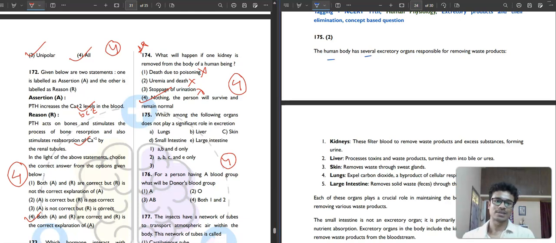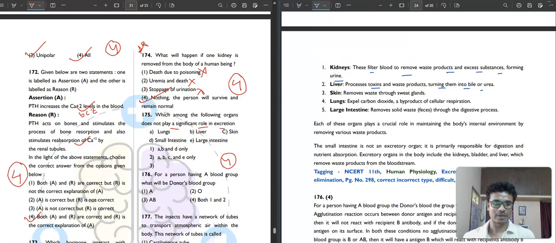The human body has several excretory organs responsible for removing waste products. Which of the following organs does not play a significant role in excretion? Lungs, liver, skin, small intestine, large intestine. The kidney filters blood to remove waste products and excess substances, forming urine. The liver processes toxins and waste products, turning them into bile or urea. Each of these organs plays a crucial role in maintaining the body's internal environment by removing waste products. The small intestine is not an excretory organ. It is primarily responsible for digestion and absorption. Excretory organs in the body include the kidney, bladder and liver, which remove waste products from the bloodstream.